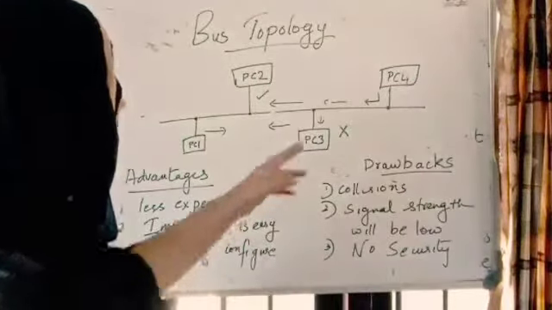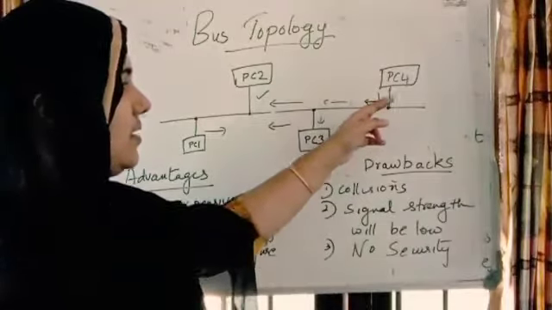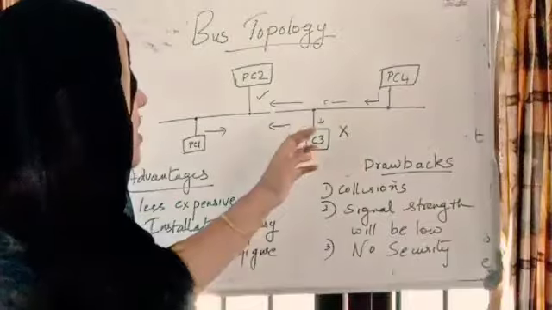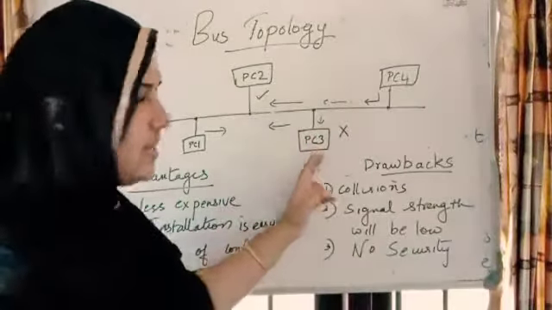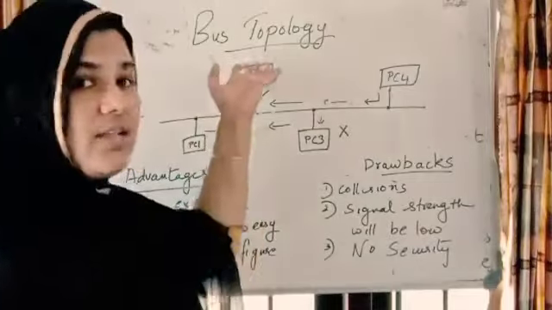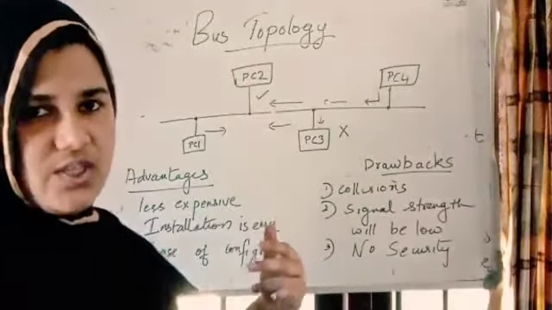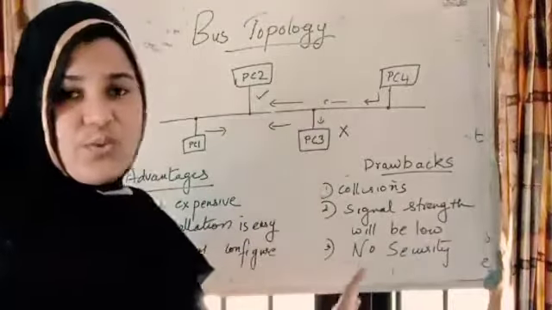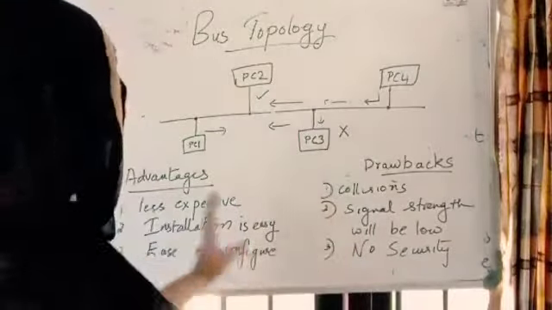Why? Because if PC4 is sending a message, PC3 receives it, and any other computers also receive it, and only then it reaches the destination. So no security. These are the main 3 drawbacks of bus topology.